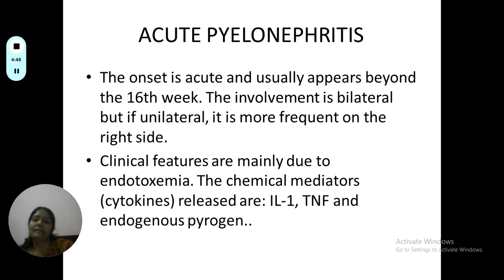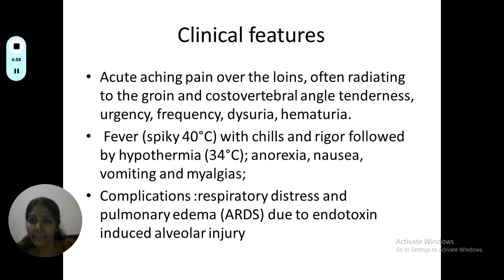And how does the patient present? The clinical features are mainly due to endotoxin release. The biochemical mediators released are interleukin 1, tumor necrosis factor, and endogenous pyrogens. So these cause the symptoms that the patient is presenting with. The clinical features are acute aching pain over the loins, often radiating to the groin, and costovertebral angle tenderness, which we can elicit, urgency, frequency of urine, dysuria, and hematuria. The fever is high grade with spikes, chills and rigors, followed by hypothermia, anorexia, nausea, vomiting, and myalgias.